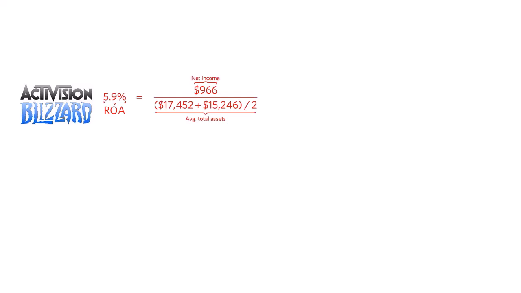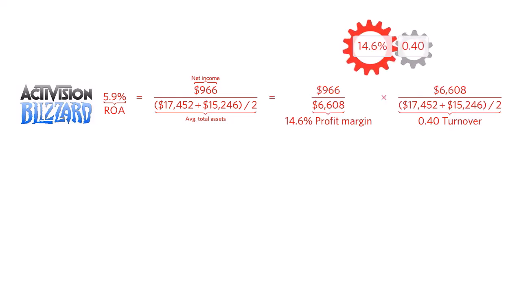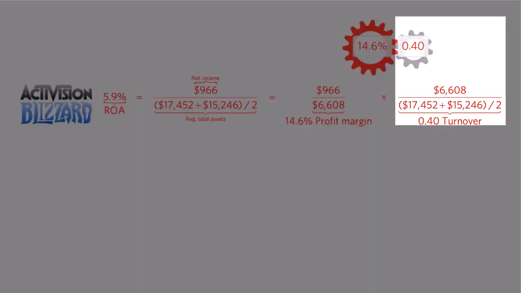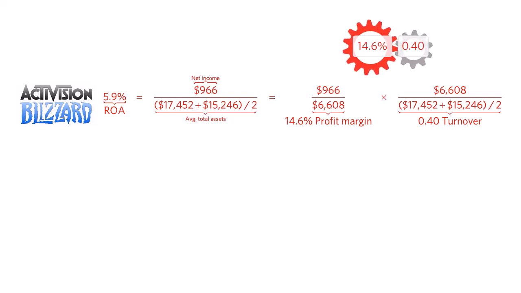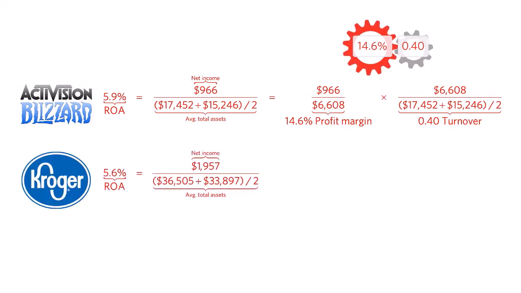For example, Activision Blizzard's return on assets was 5.9% in 2016. The DuPont decomposition splits this into a profit margin of 14.6% and a turnover of about 0.4. The way to read this is that every dollar of Activision Blizzard's assets generated about 40 cents of sales, and every dollar of those sales generated about 14.6 cents of profit, giving about 5.9 cents of profit for every dollar of assets.